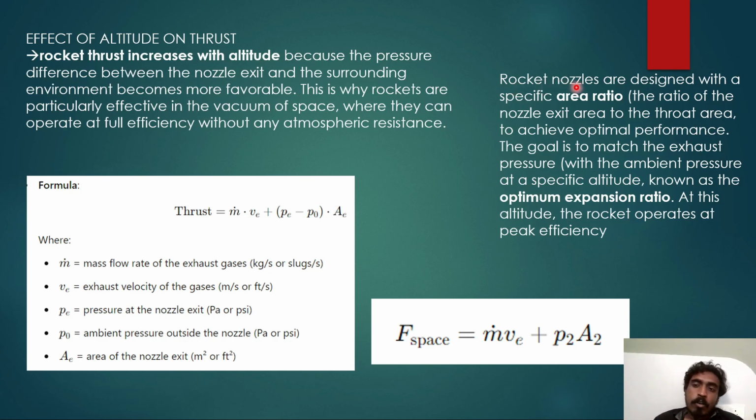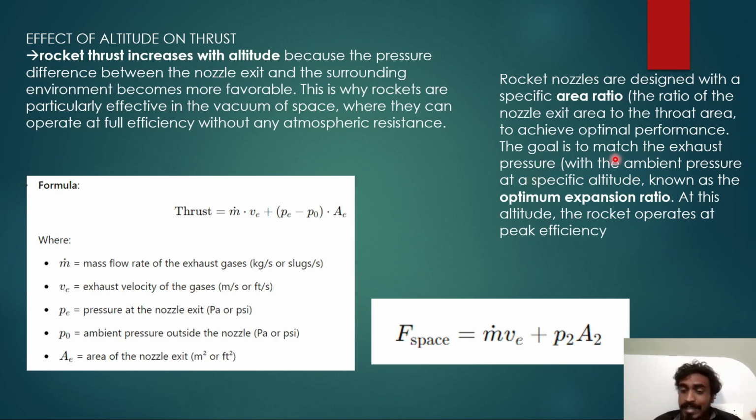Rocket nozzles are also designed. See, when you are making a rocket, you have requirements. I want it to operate at 5,000 kilometers altitude. I want to operate it at 10-kilometer altitude. I want it to operate at 20-kilometer altitude. So you define your requirements, so the nozzle area is made according to the requirements.